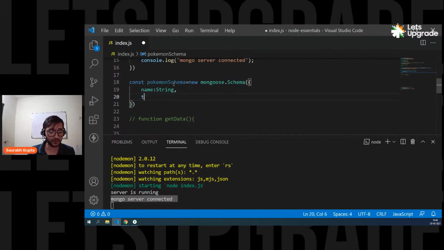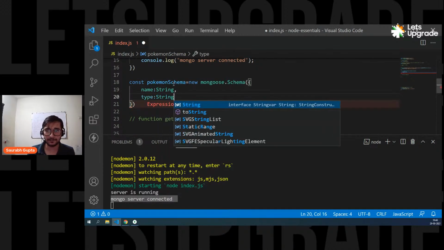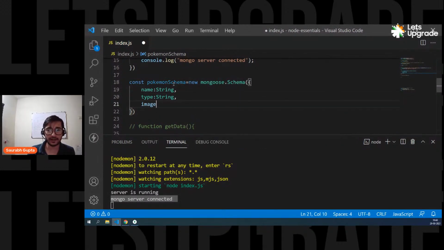Name string. And I also want to store type. So let's say type, and type will also be string. Then I also want to store image URL. So I'll say imageUrl, which will also be of type string. And for now, these three are fine, just for starters: name, type, and image URL.